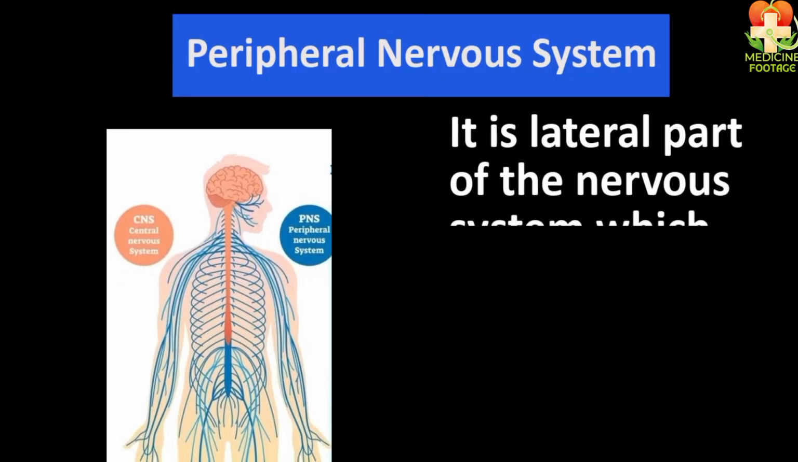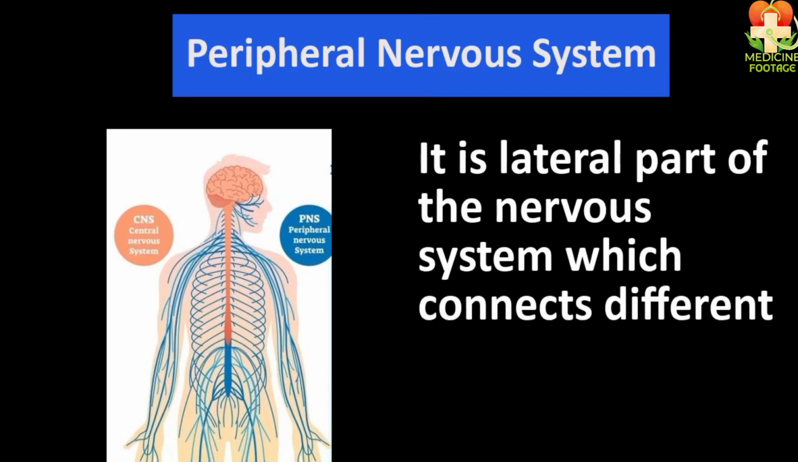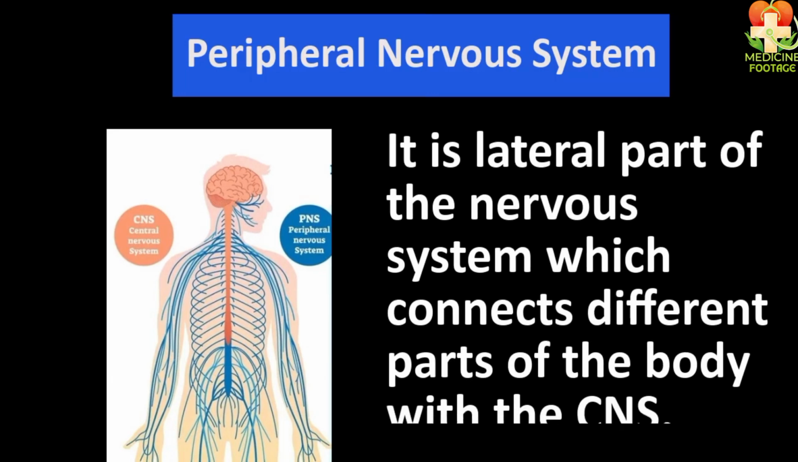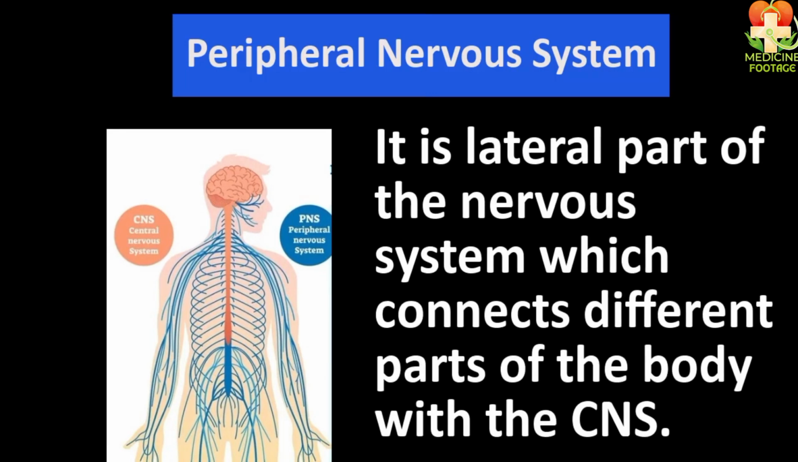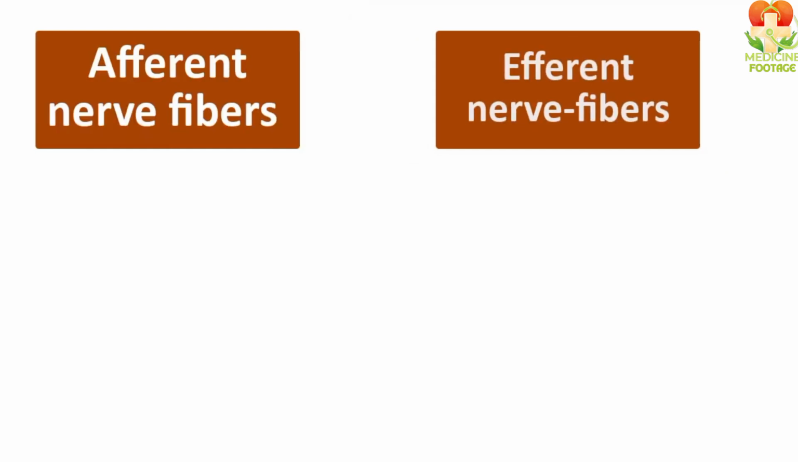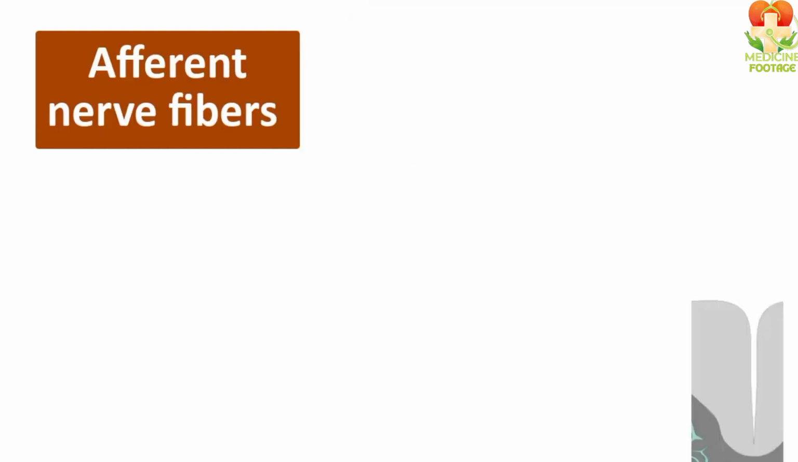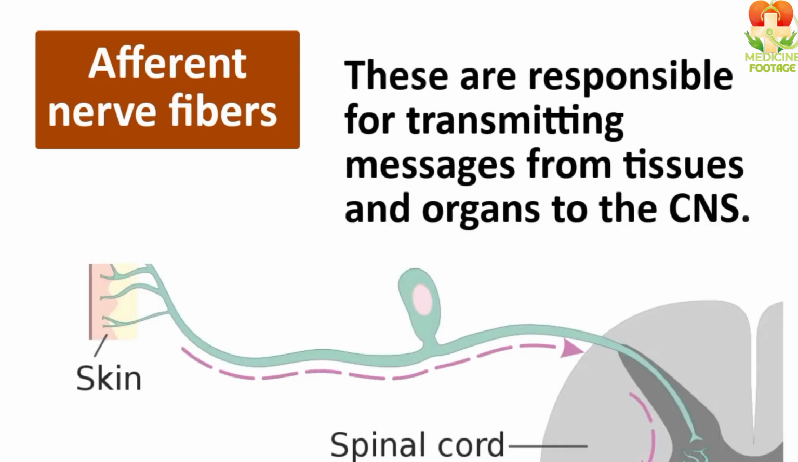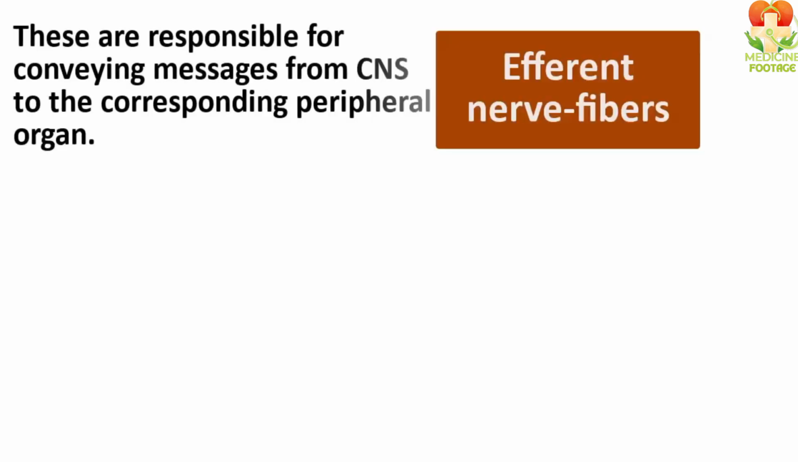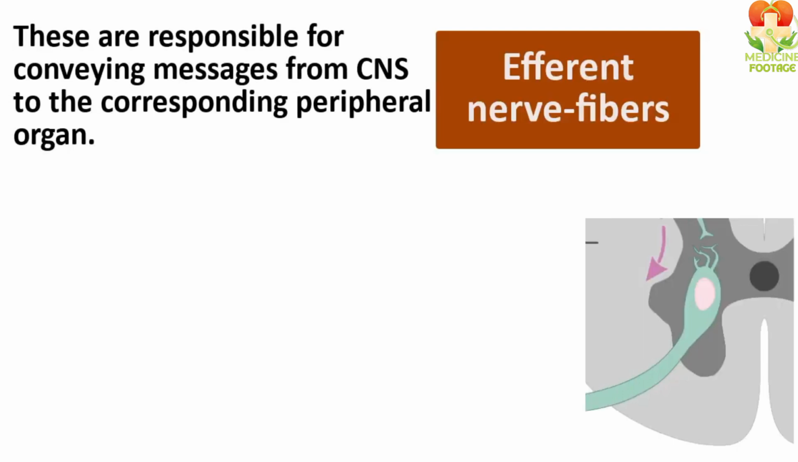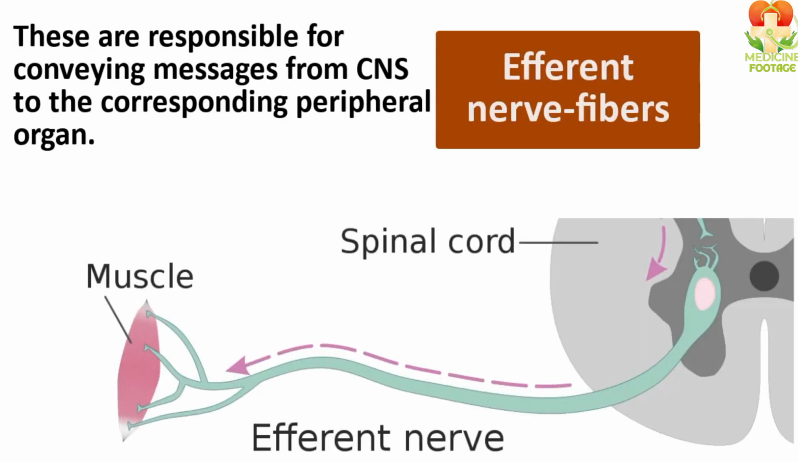Now let's discuss the peripheral nervous system. The peripheral nervous system is the lateral part of the nervous system. It connects different parts of the body to the central nervous system. The peripheral nervous system contains two types of nerve fibers. One is afferent nerve fibers, and the other is efferent nerve fibers. Both serve different functions. The afferent nerve fibers carry messages from organs and tissues to the central nervous system. The efferent nerve fibers carry messages from the central nervous system to different organs.